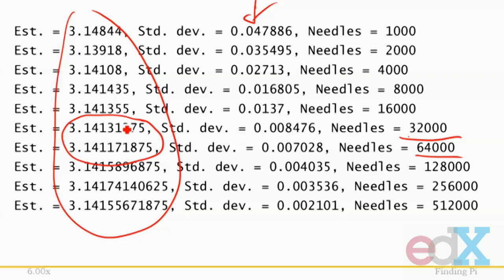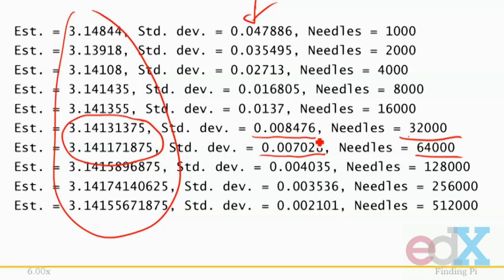However, if we look at the ranges defined by, say, one standard deviation around each of the means, both ranges contain the true value of pi, and the range associated with the larger sample is considerably smaller. Notice that this standard deviation is smaller than this one. So even though the estimate generated with 64,000 samples happens to be further from the actual value of pi, we should have more confidence in its accuracy.